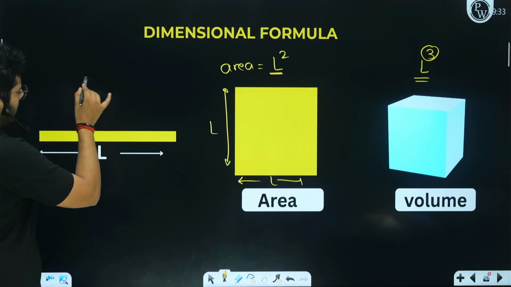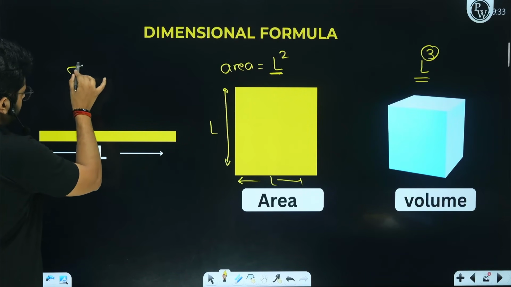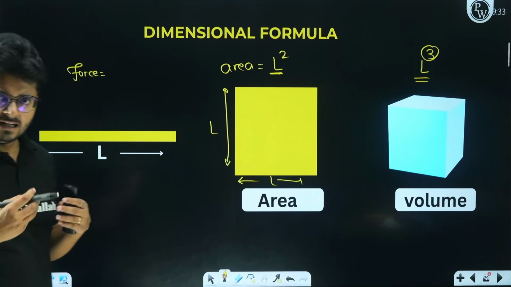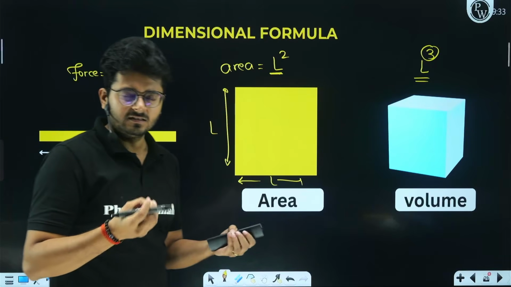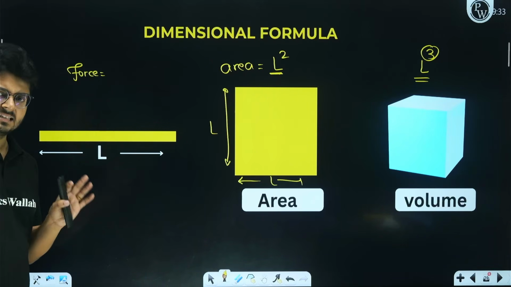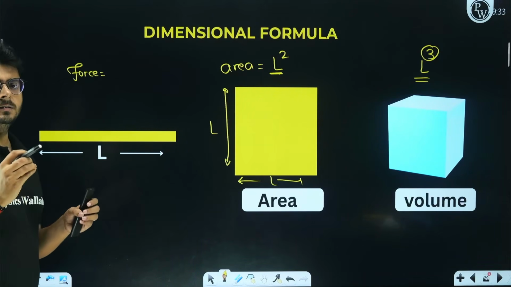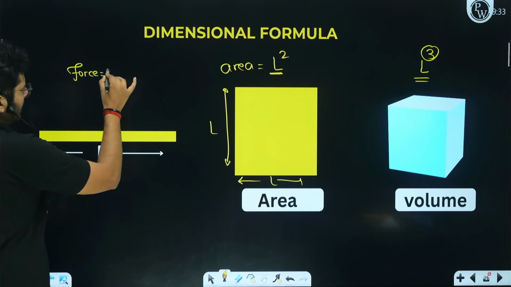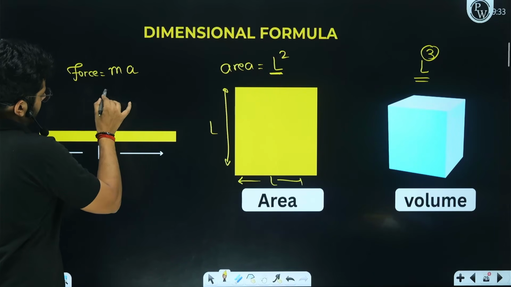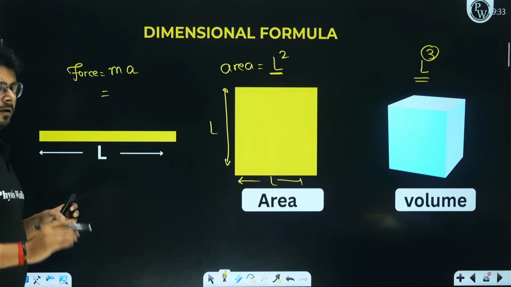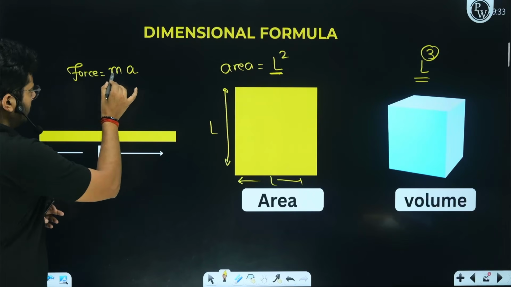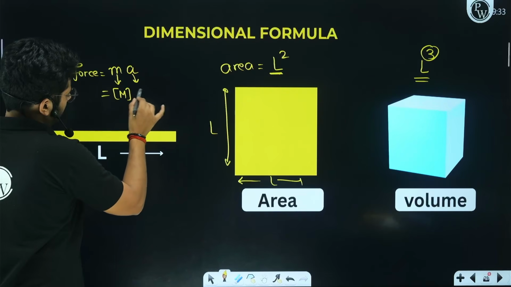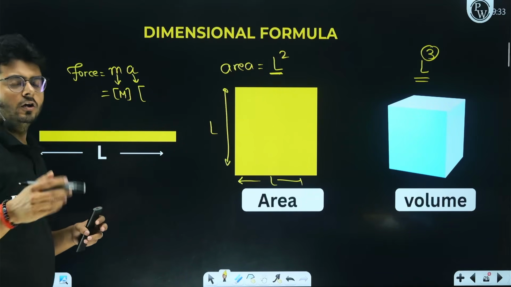So for example, if I talk about, let's say, force, right? Force cannot have a direct unit. It does not have its own unit like that. Newton is the SI unit, we know that, but in terms of fundamental and derived units, if we have to find out, force is mass into acceleration, right? So right now if you see, force can be represented like this: mass is M, right?